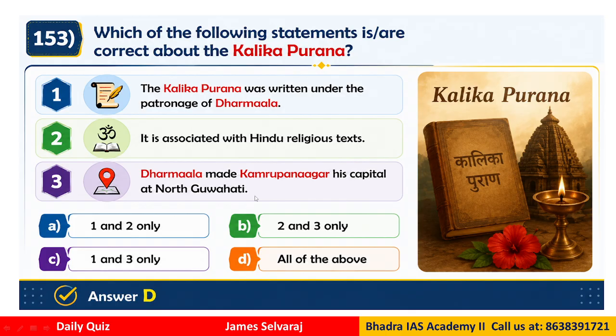What is correct? The correct answer is D, that means all the statements are correct. When you are talking about history, we have to keep in mind various developments in history, because from the exam perspective, history will always be asked something or the other.